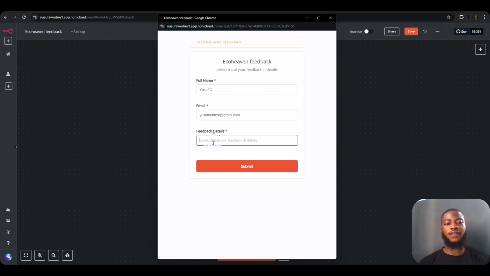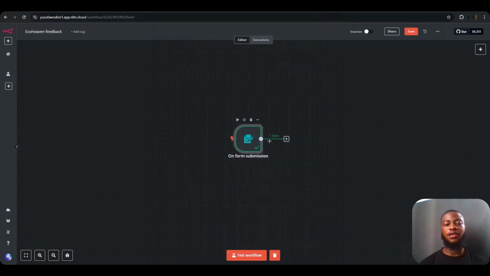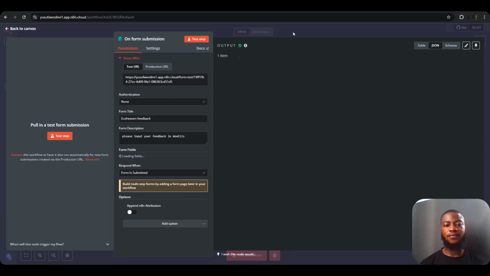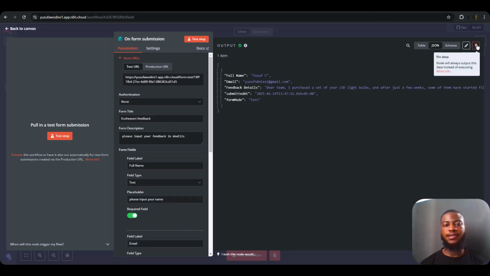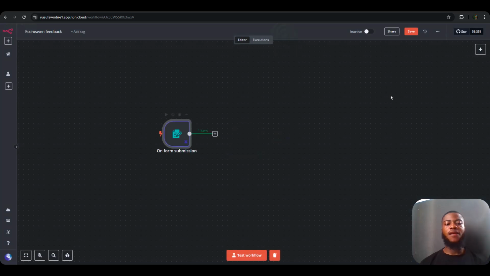And for the feedback details, I copied a complaint message to use to run this workflow. So submit, so form submitted. So I'm going to be pinning this particular output in order to use it for the rest of the workflow. Alright, so perfect. Let's save this.